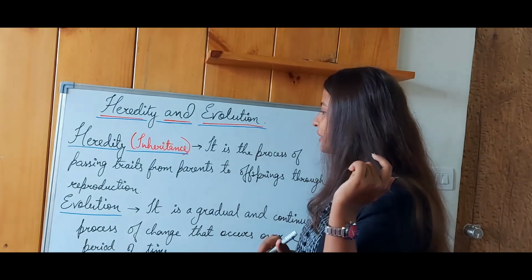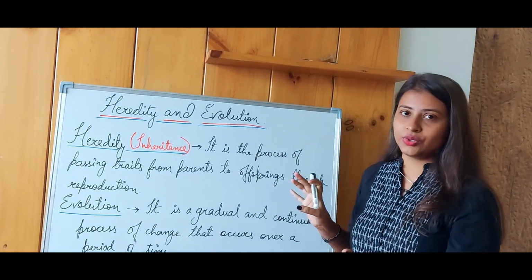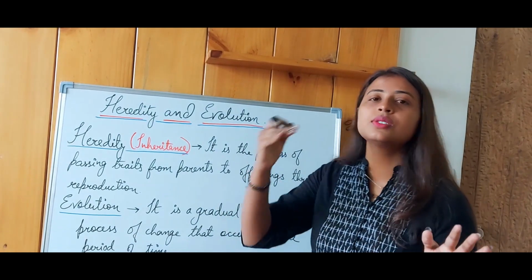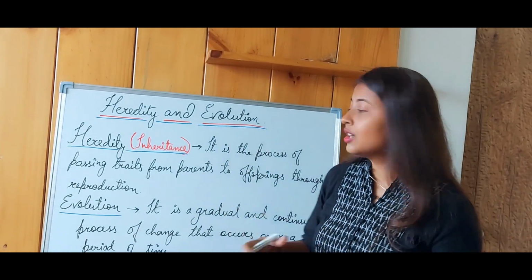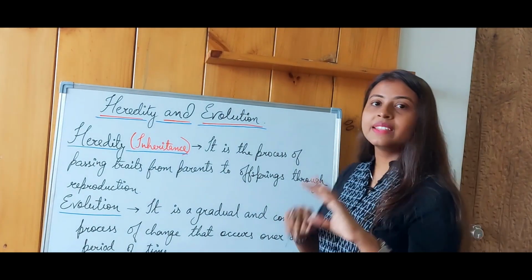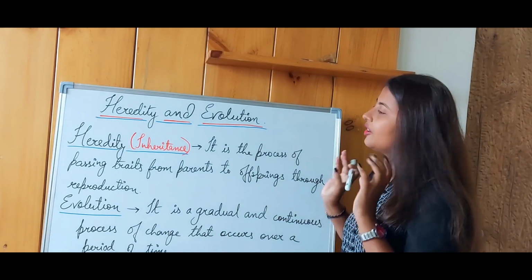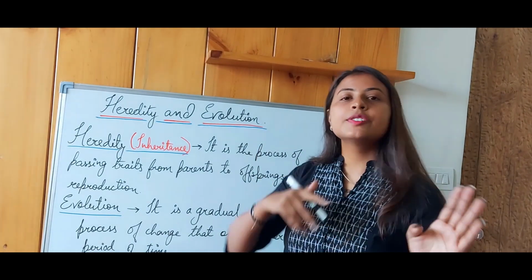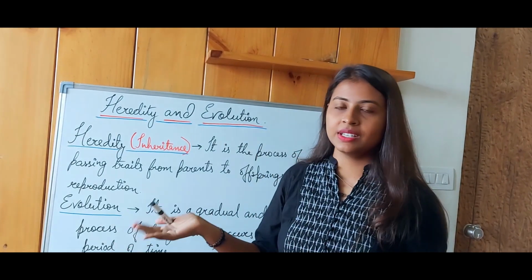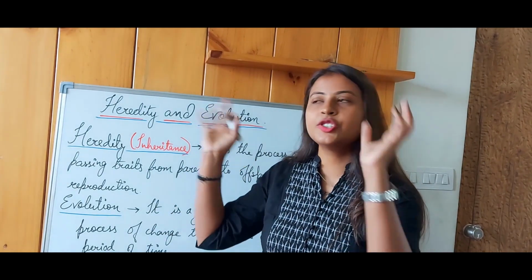So what is the definition of evolution? It is the gradual and continuous change. You cannot see it in just one step that these changes have occurred, but it is a gradual and continuous process of change that occurs over a period of time. And these changes are really very important, because our environment is continuously changing, because of pollution, or else, for example, an asteroid hits our earth.